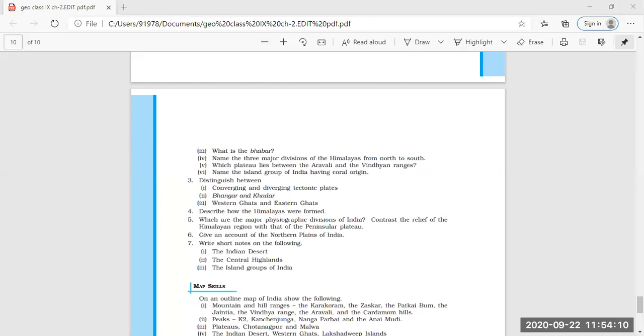Ma'am, in the Himalayan region, they are formed at the edge of the Indo-Gangetic plains. But ma'am, in the Peninsular Plateau, they are formed at the edge of the Deccan Plateau.